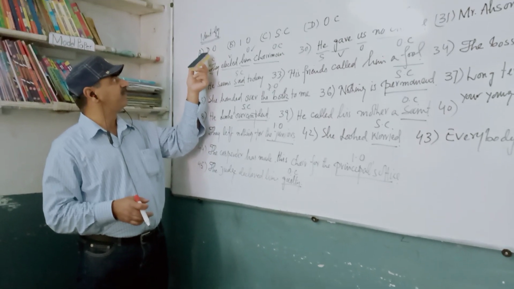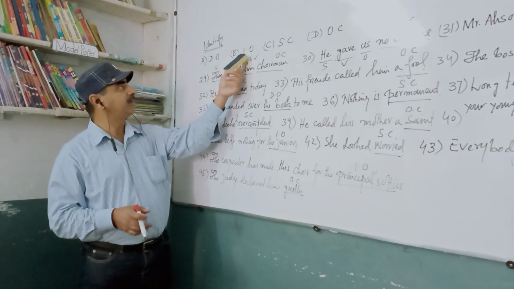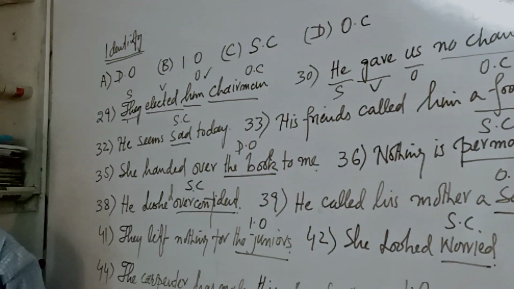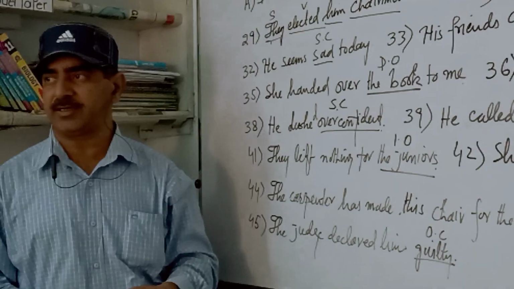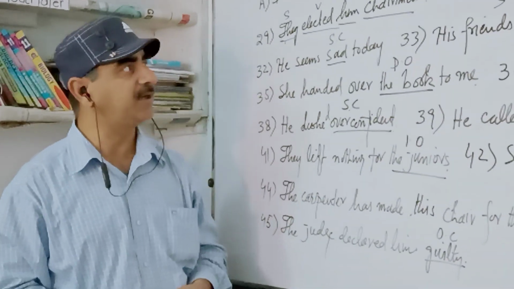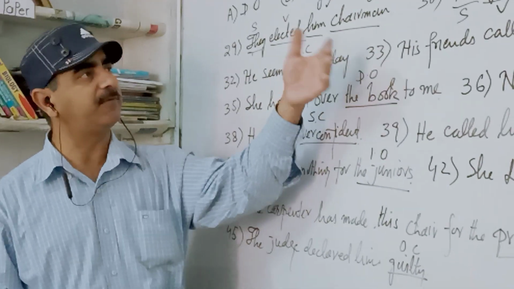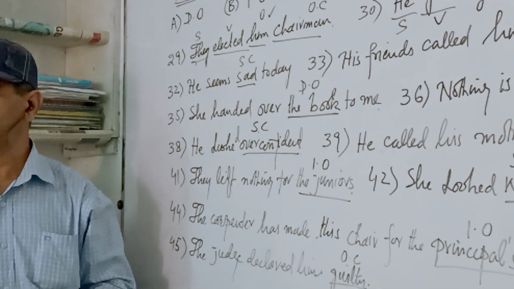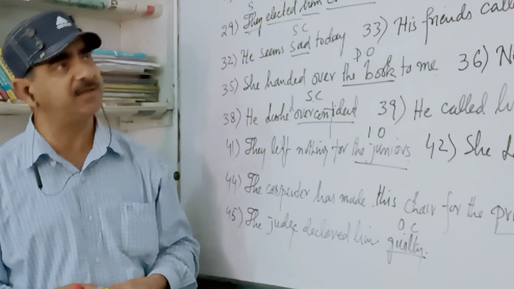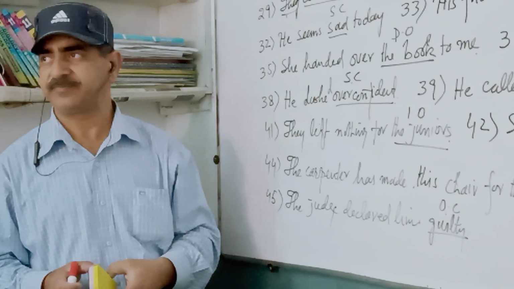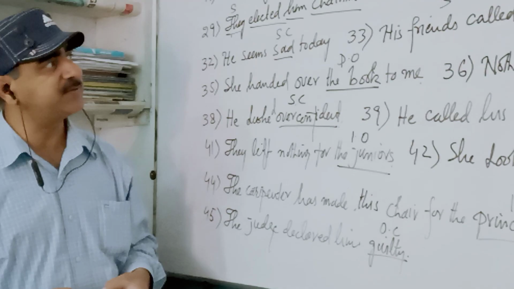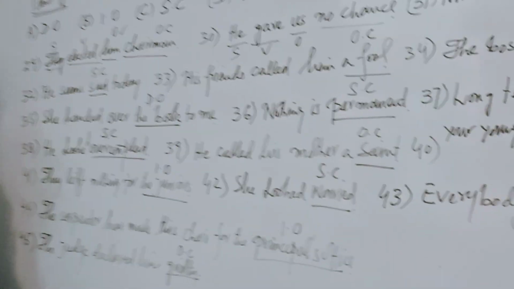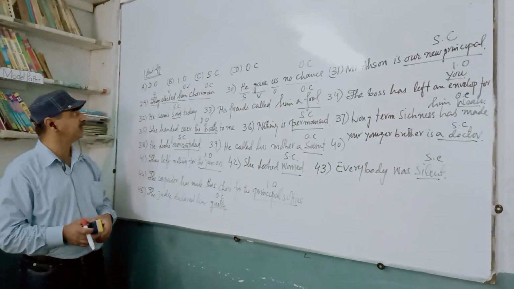Try to identify direct object, indirect object, subject complement, object complement, and we would like to know the reasons. What may be the reasons why some word is an object complement, why some word is a subject complement, why some word is an indirect object? If we know the reasons behind these things, definitely we'll have a better understanding.